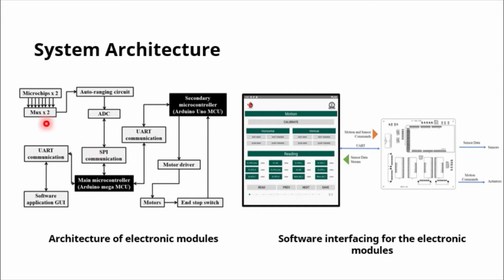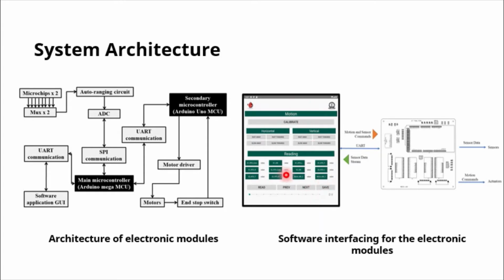The microchip sensing lines are connected to a digital muxing circuit, which is in turn connected to an auto-ranging circuit. The auto-ranging circuit measures the voltage drop across the sample under test, converts it into an ADC, or digital, value, and inputs it to the microcontroller. The logic in the microcontroller then computes the unknown resistance value, which is required for us to perform the temperature-dependent electrical characterization.